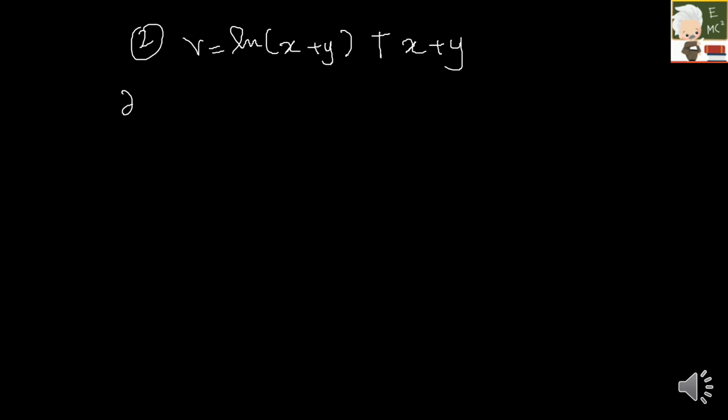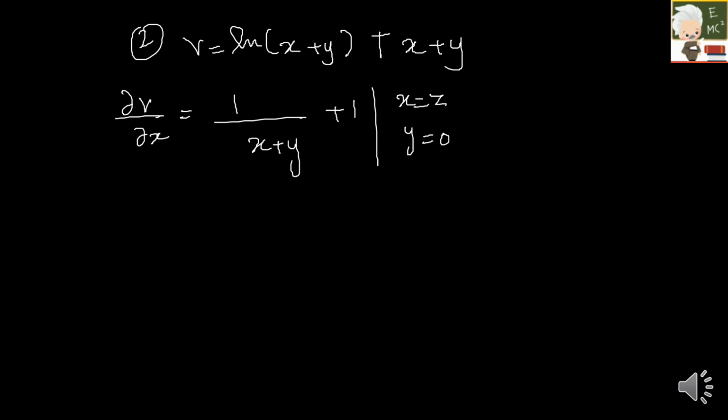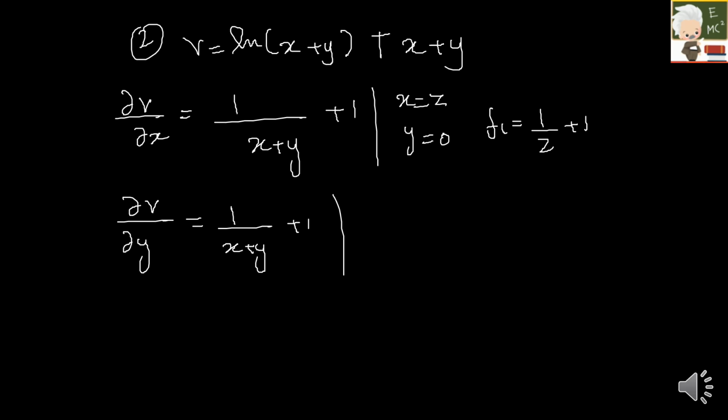Okay. So first I have to find dou v by dou x, which is nothing but 1 by x plus y plus 1. So here for x I have to substitute z, for y I have to put 0. So my f1 will be equal to 1 by z plus 1. Next I have to do dou v by dou y, which would be 1 by x plus y plus 1. So again for x I have to put z and for y I have to put 0. So my f2 also will be 1 by z plus 1.